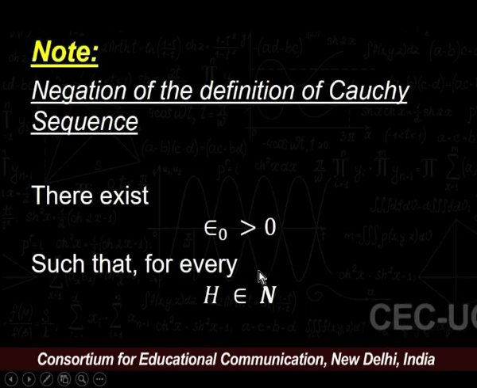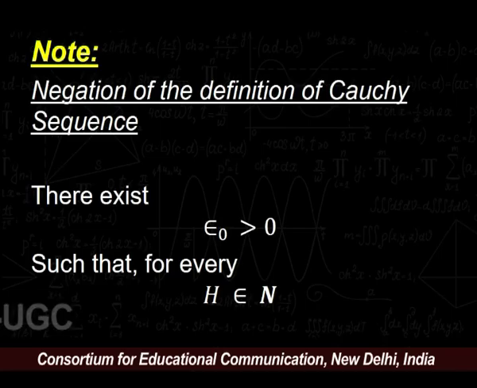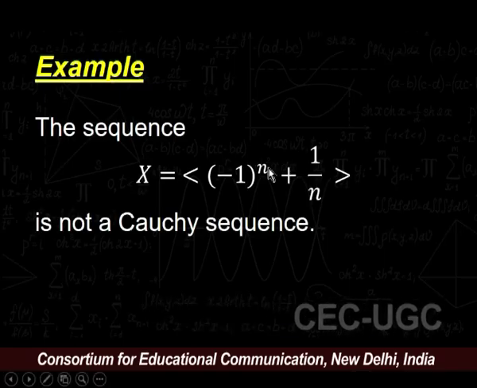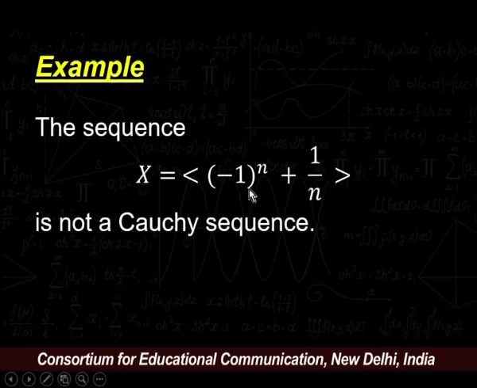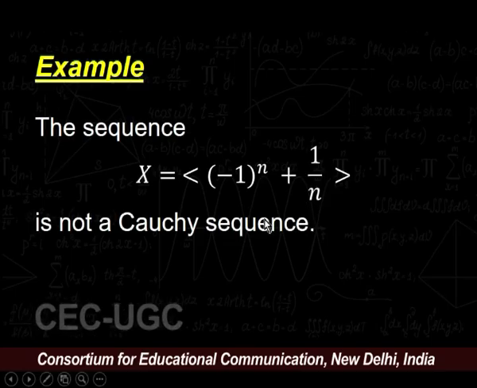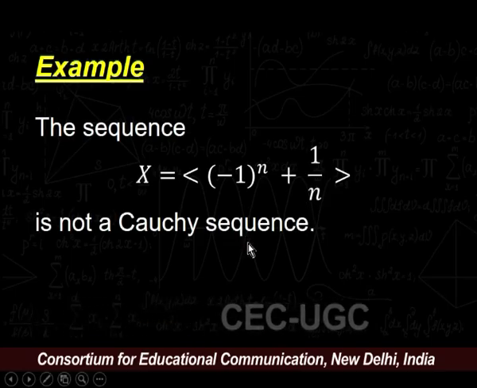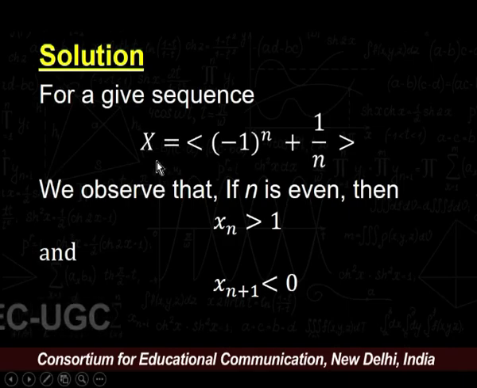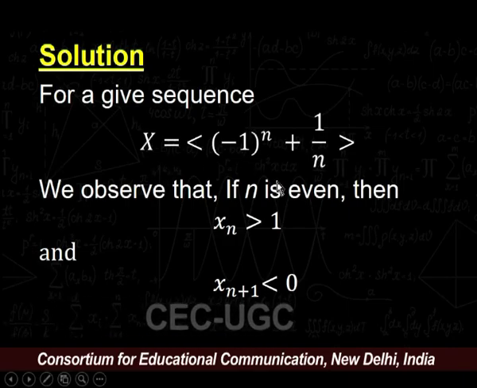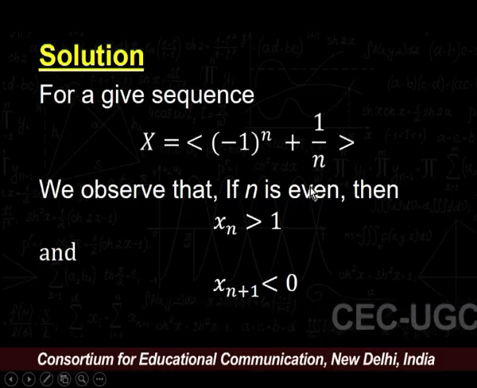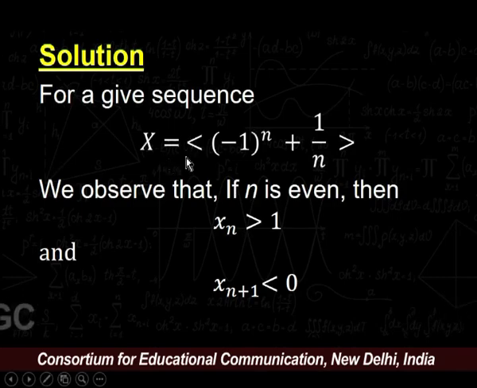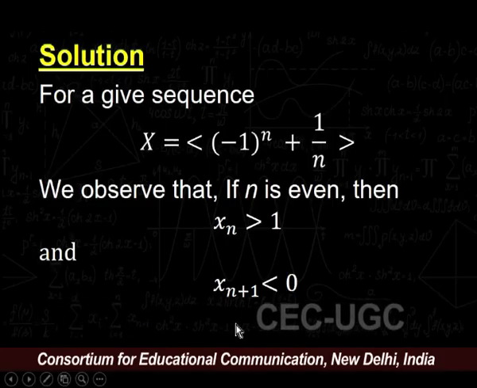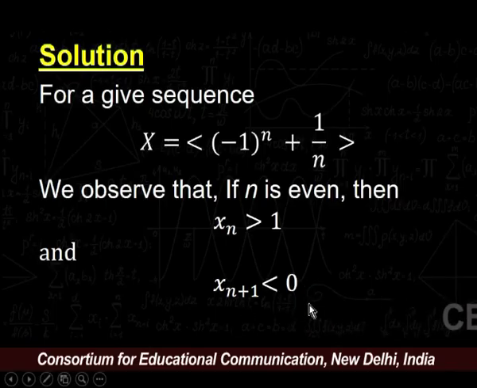To understand the definition of negation of the Cauchy sequence, let us start with an example. Our example is: the sequence x n equals minus 1 to the power n plus 1 upon n is not a Cauchy sequence. So, let us start with the solution. The given sequence is x n equals minus 1 to the power n plus 1 upon n. We can easily check that if n is even, we have x n strictly greater than 0, and x n plus 1 is less than 0.